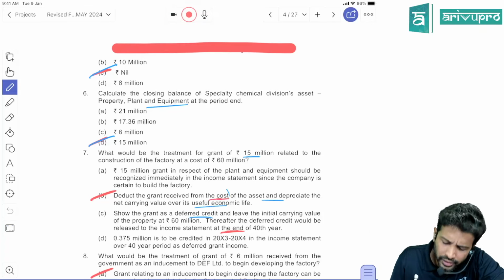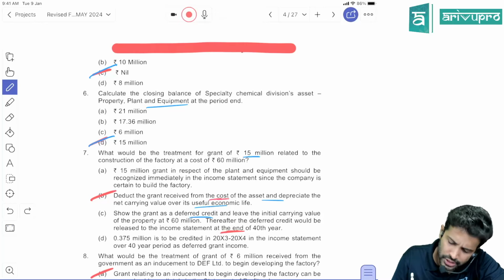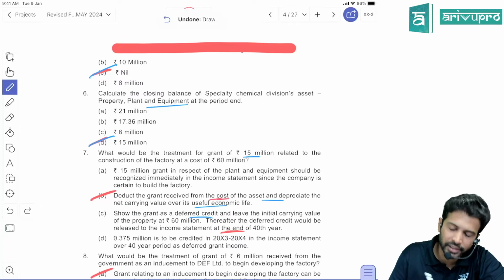So when you reduce the grant from the cost of the asset, the carrying amount will reduce, and accordingly depreciation will reduce. So this looks to be the right answer. What about C, sir? Why can't it be C?